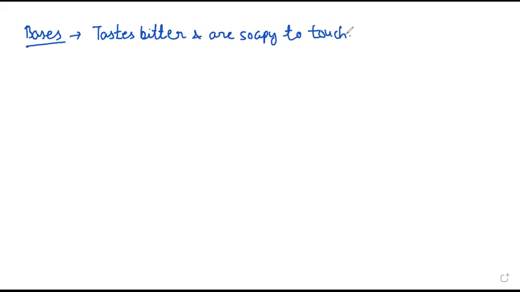They are soapy to touch. Some common bases which you must be aware about, and they are found in substances.